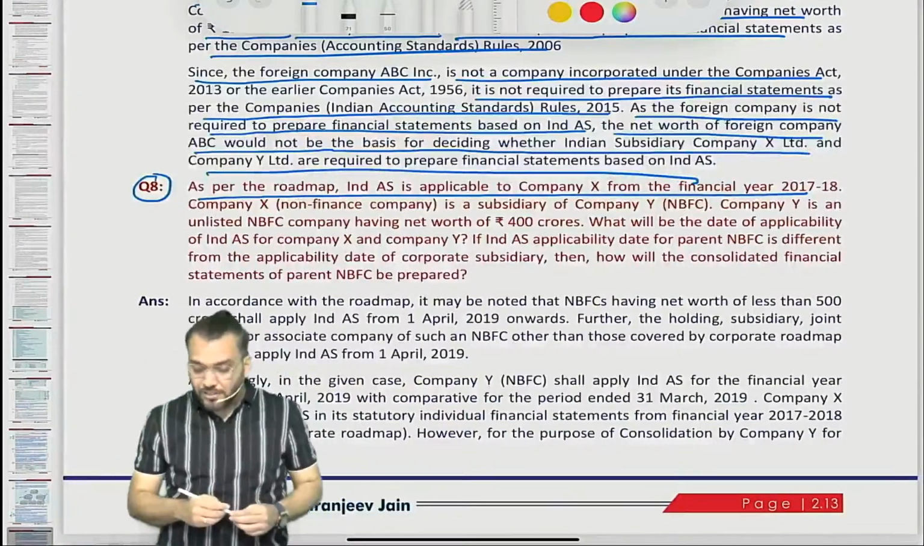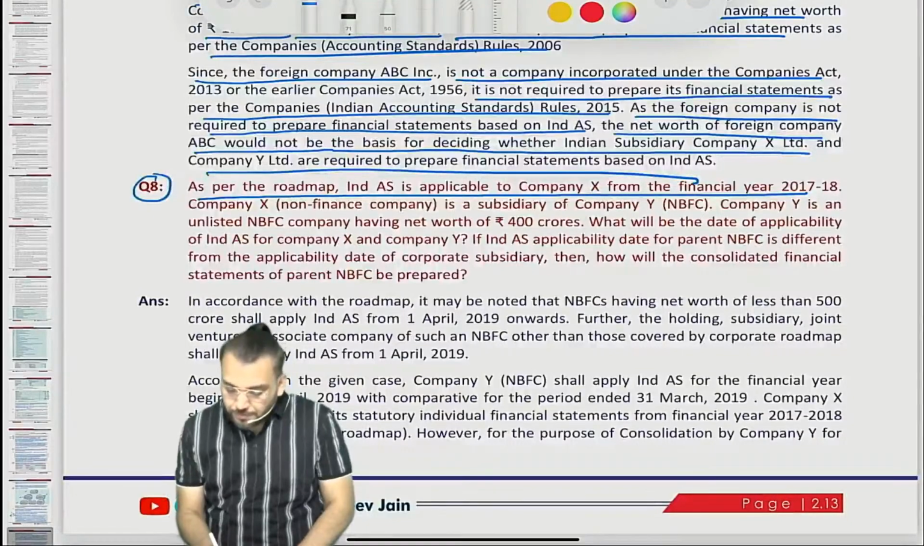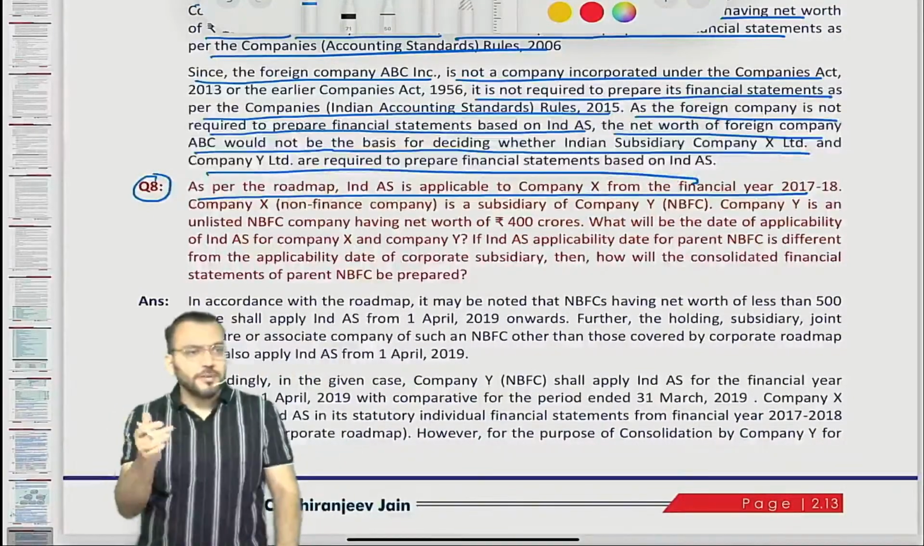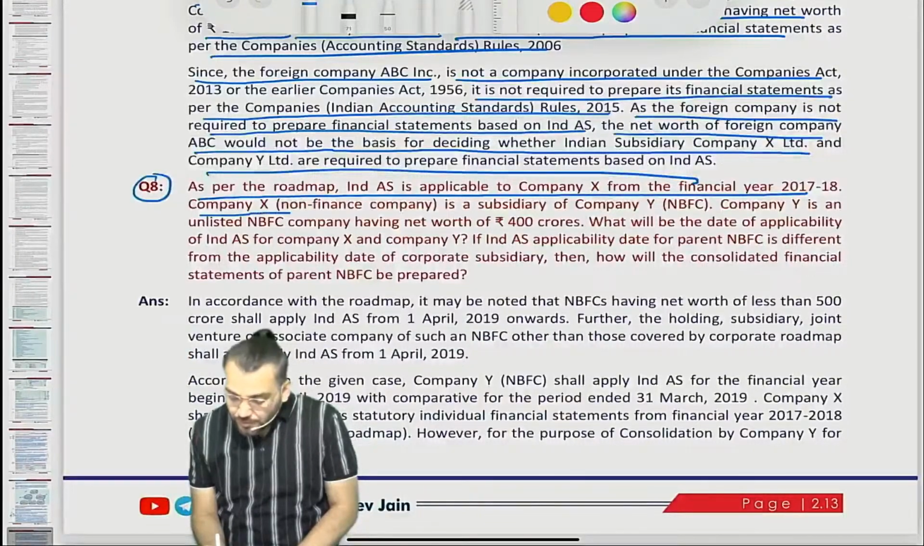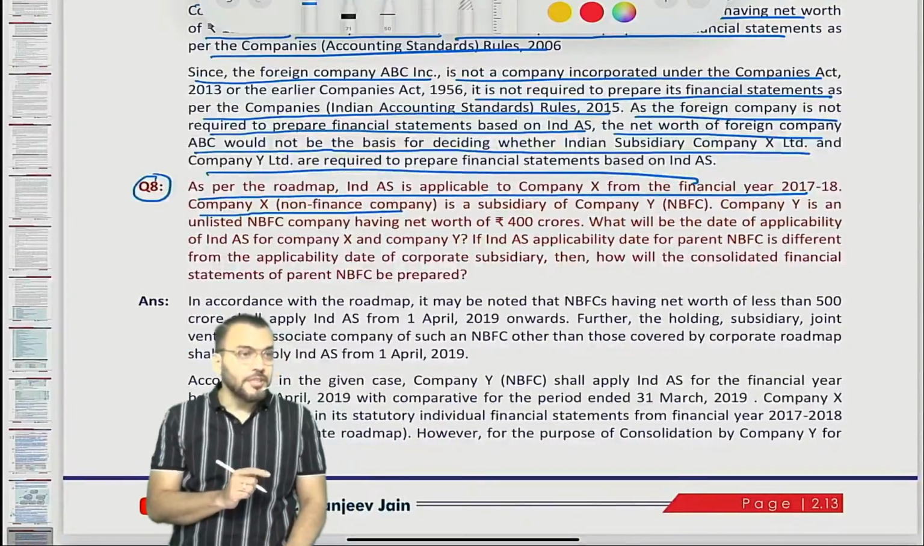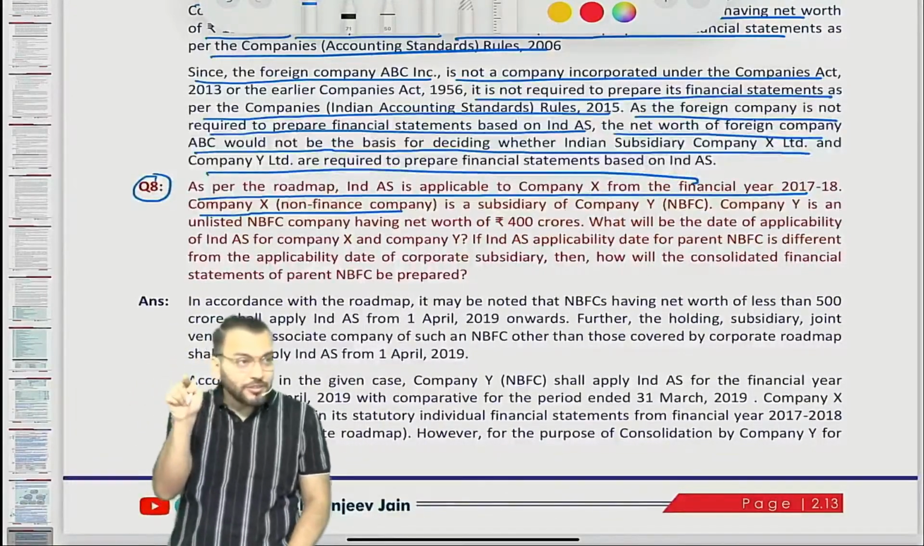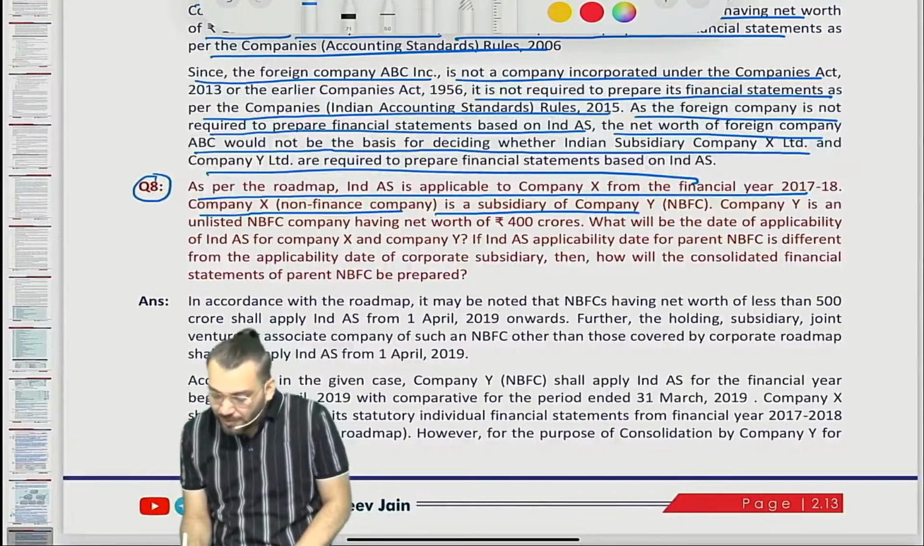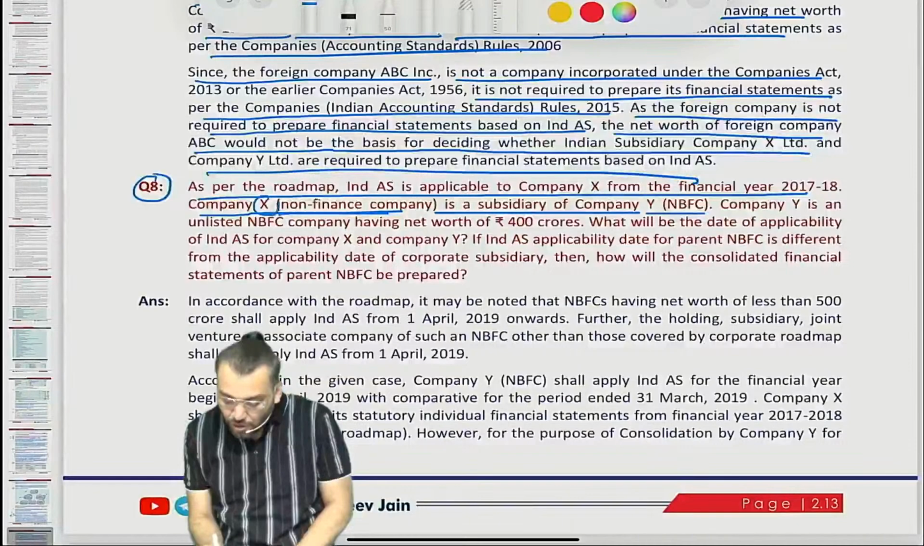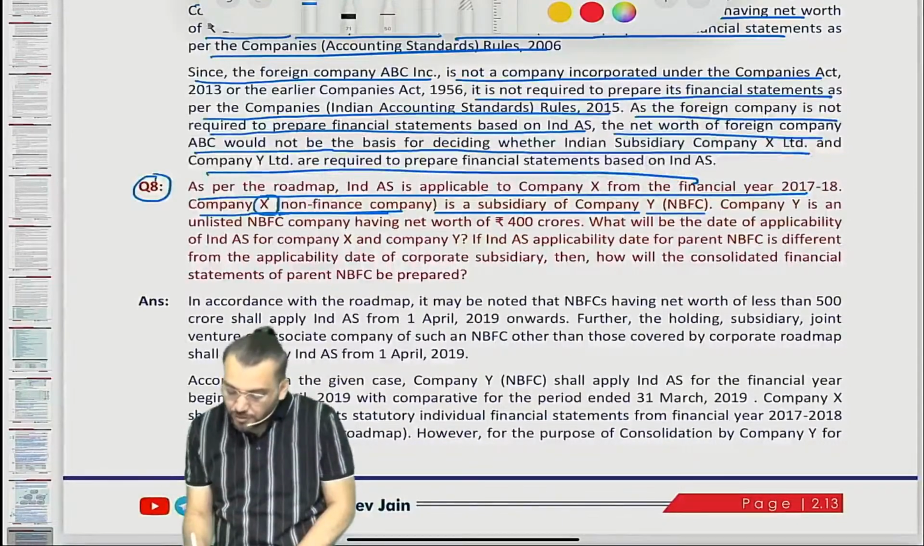From the financial year 17-18 means under phase 2, 1st April 2017. Company X is a non-finance company, not an NBFC. For NBFC the rule came from 1st April 2018. Understood? Company X is a subsidiary of company Y. X is not an NBFC, but company Y is what? NBFC. Company Y is an unlisted NBFC having a net worth of 400 crore.